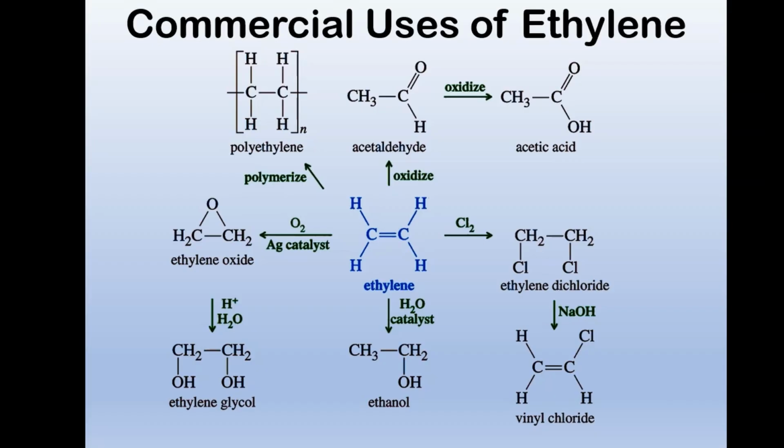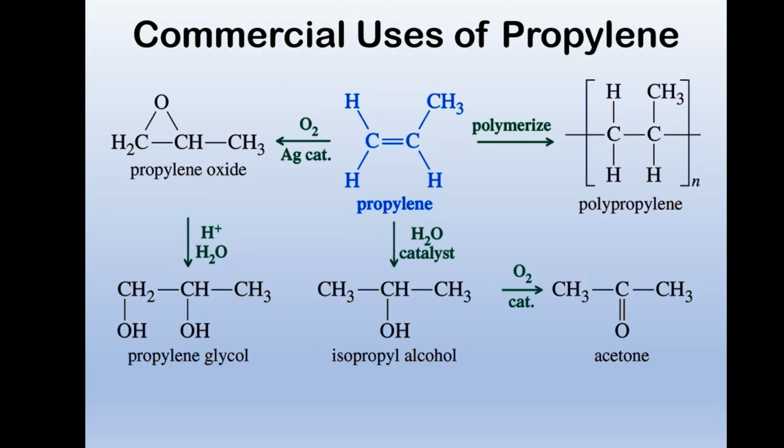Ready for that? Ethylene is CH2 double bonded to CH2. And all these different things can get made out of ethylene. Here's the one I'm not too excited about. So propylene, that's a common name for propene. And here would be coolant in your car. Here's rubbing alcohol. Here's your nail polish remover.